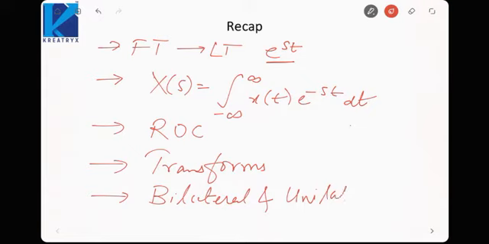We saw that unilateral is only applicable for right-sided signals. Bilateral is applicable for right-sided, left-sided and both-sided signals. So in this lecture we will see some properties of the Laplace transform so that we can easily calculate the Laplace transform of another signal from some given signal.